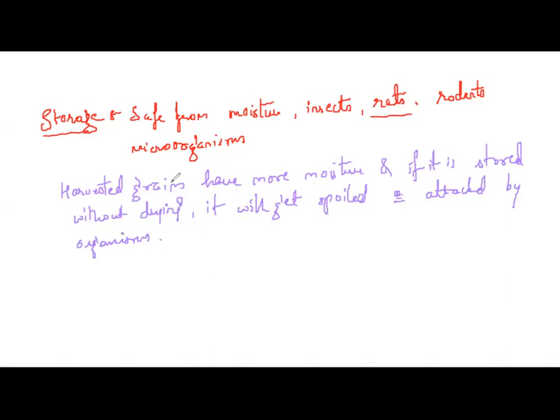I don't say that harvested grains are always used for eating purposes only, right? We use the grains again for next year. If we want to sow the seeds, we can use the same grains. So if these grains are not dried properly and not stored properly, they are unfit for use, and even unfit for germination for the next season, right? Hence, before storing the grains, so what has to be done? Before storing the grains, they have to be properly dried.